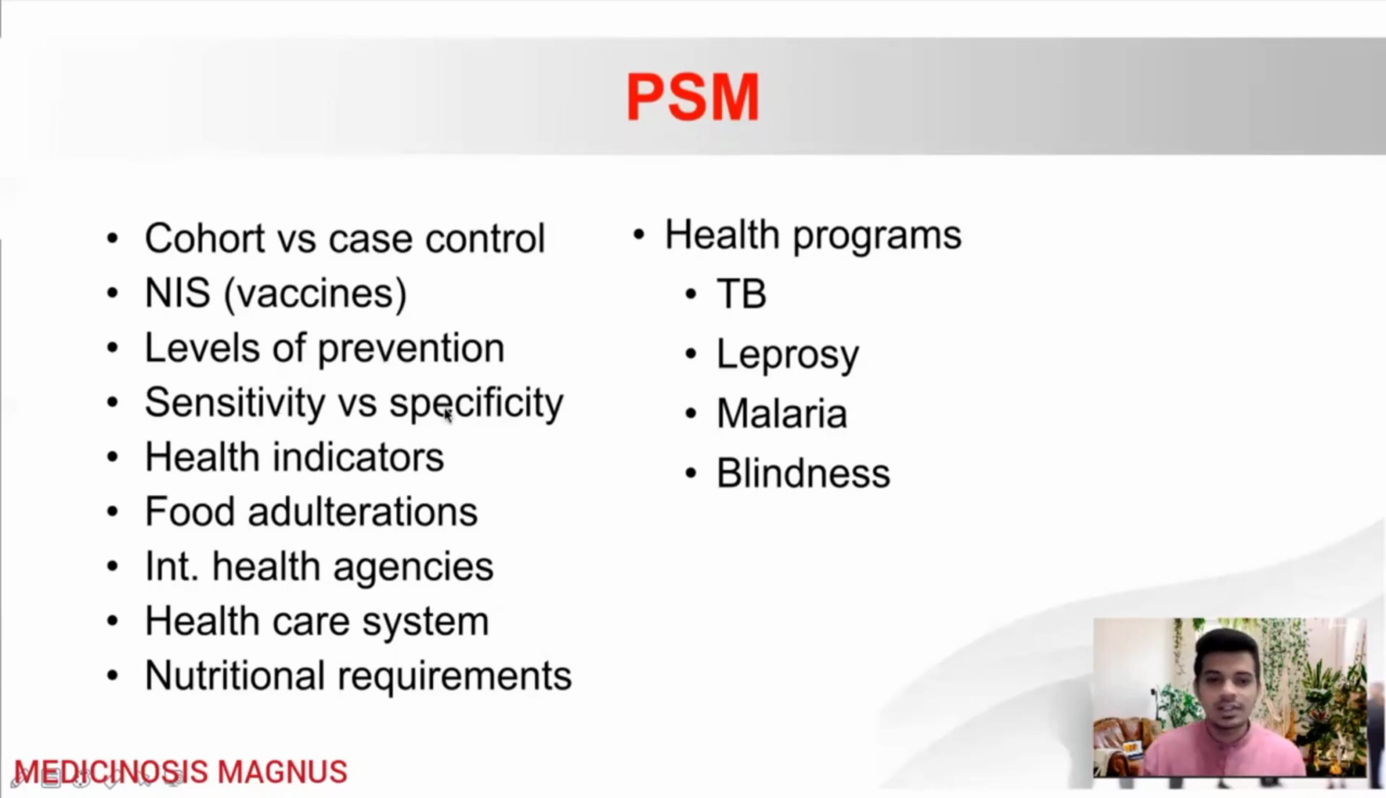Then sensitivity versus specificity. You need to know how to calculate the sensitivity of a test, and the positive predictive value, negative predictive value, all those things. Then also learn about the health indicators. Okay? Then food adulterations like neurolathyrism and all those things. Also learn about the international health agencies, WHO, UNICEF, where the headquarters is located, all those things. Then the healthcare system in India, the ASHA worker, primary health center, secondary health center, all those things. Then nutritional requirements, how many calories are required, how much protein is there in an egg, all those kinds of questions.